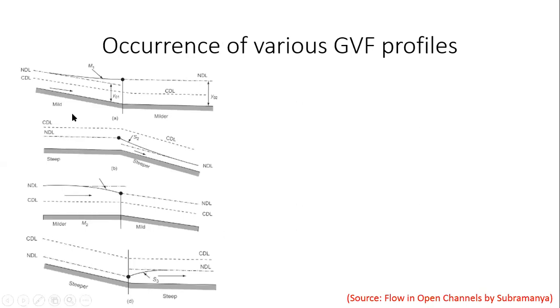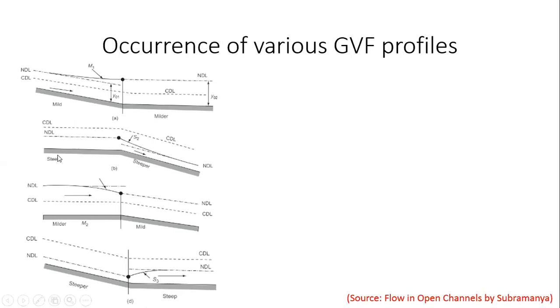So where I have a change in slope happening, suppose I have a situation where a mild slope meets a slope which is even milder. Then I have a scenario where I get an M1 curve. I want you all to think about how we are able to arrive at these situations. When a mild slope meets a milder slope, why do we get an M1 curve? I want you to think about this, and we'll discuss this when we meet next time.